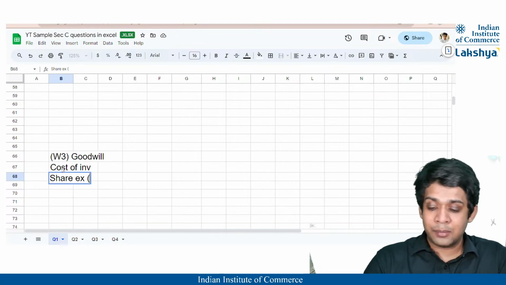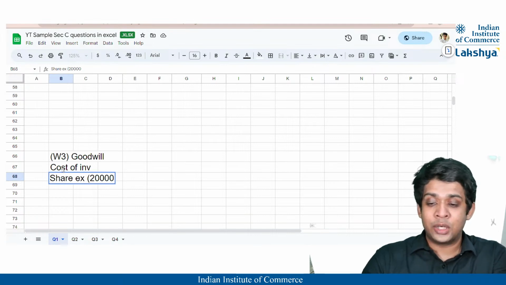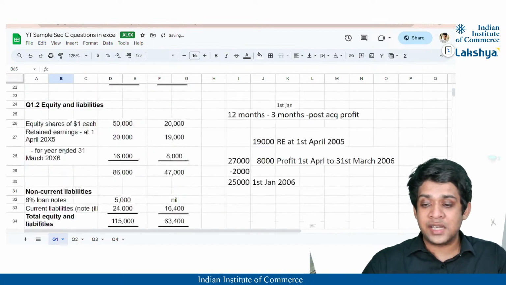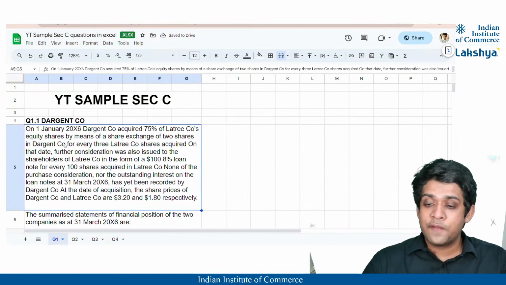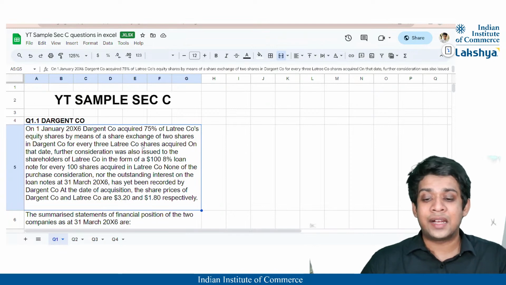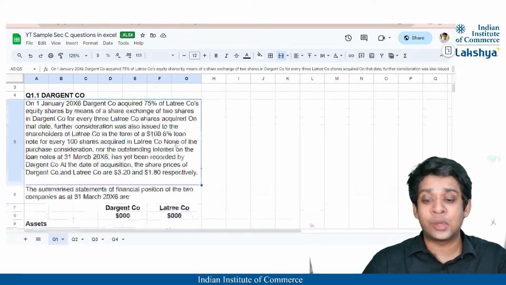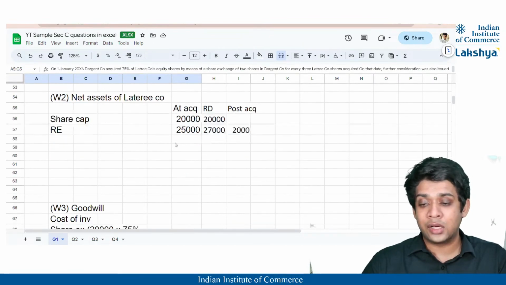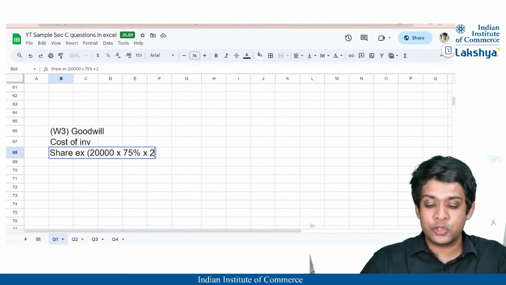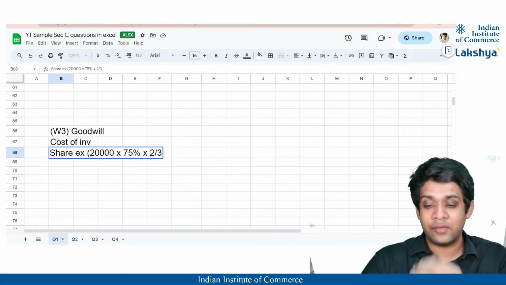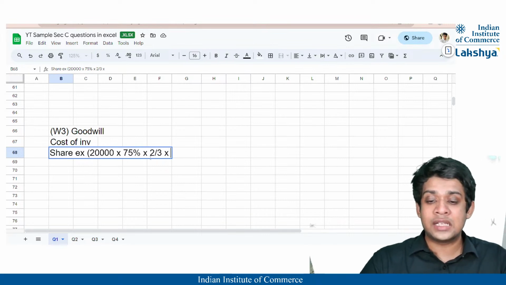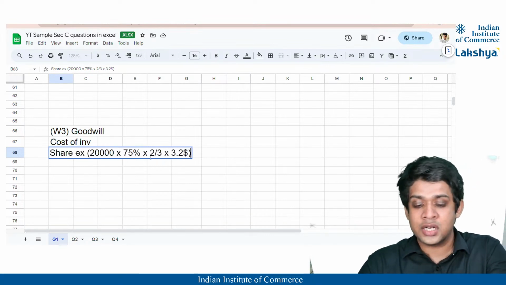Okay, so that will be nothing but 20,000 is the total share capital of the subsidiary company into we have purchased 75% of it, right? So what is the statement saying? The statement is saying that there is a share exchange of 2 shares given by Dargent Company for every 3 shares of Latry Company acquired. So we have first understood that we have acquired 20,000 into 75% shares of Latry Company by giving up 2 shares and receiving 3 shares, right? So into 2 divided by 3. And what is the share price of each share that we have given? It is nothing but $3.2, which is already mentioned in the question, right?